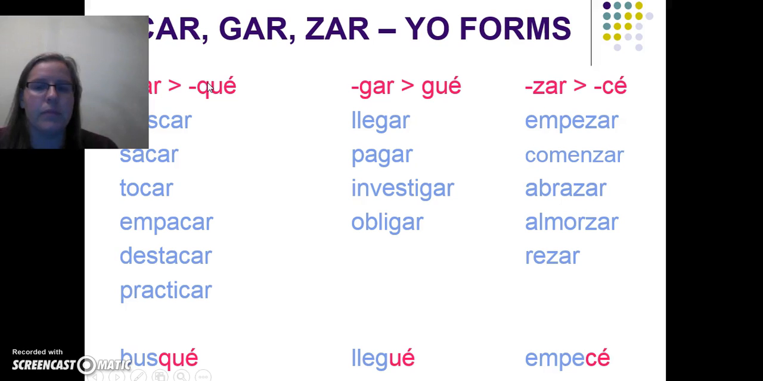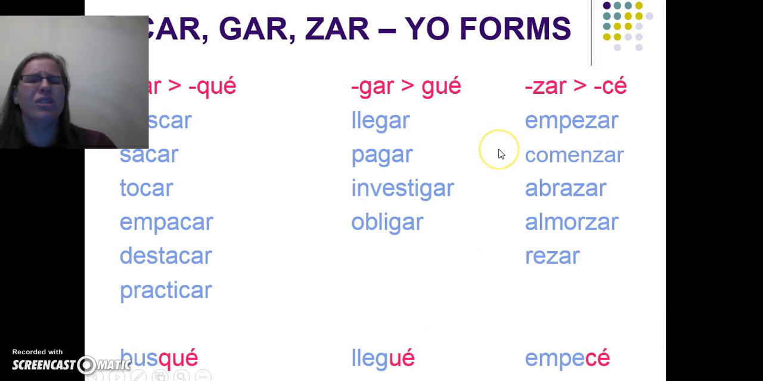So ojo con eso. Then we have our gar verbs. Gar becomes G-U-E with a tilde. This is pronounced ge. So llegar instead of would be llegué, pagar, pagué, investigar, investigué, obligar, obligué. So you can see an example down here. Again, we're keeping the stem the same, that blue portion. We're only changing the ending at the very end. And I apologize, that G should be pink. So verbs that end in Z-A-R for the yo form have a C with a tilde. So empezar becomes empecé, comenzar, comencé, etc. You'll notice there's an example here at the bottom, okay?